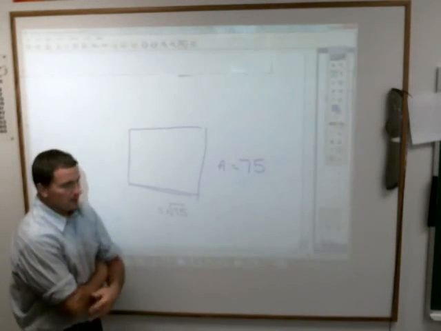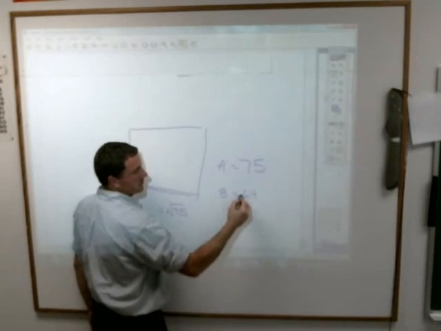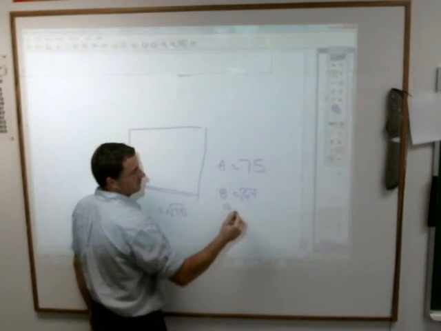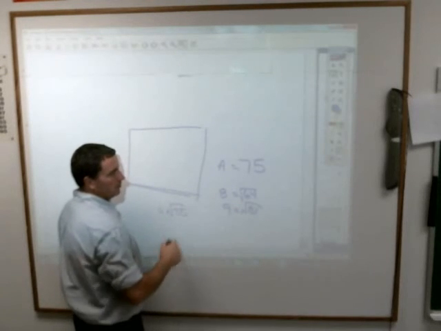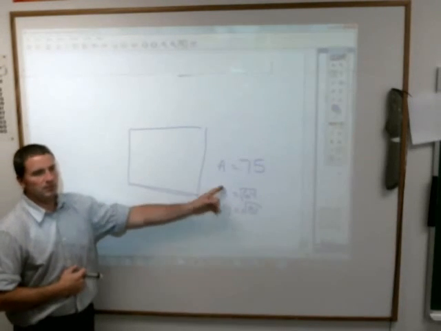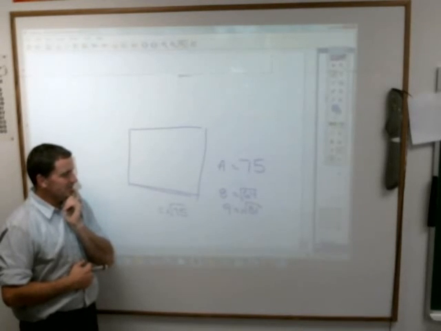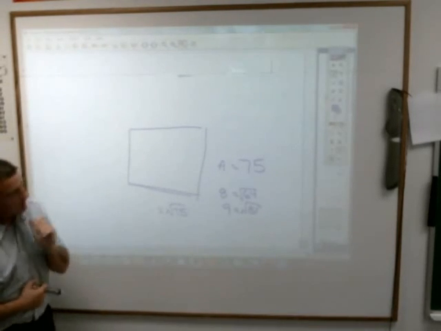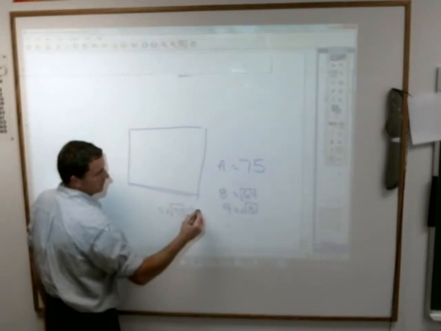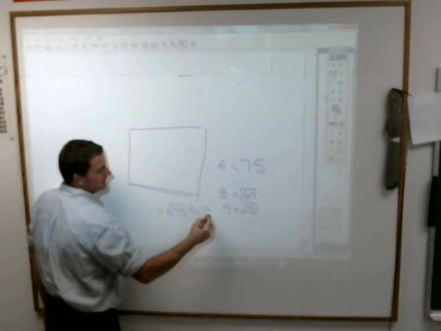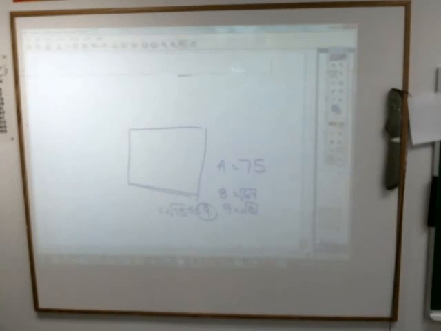Calvin says 8 would be one because 8 times 8 is 64, so the square root of 64 is 8. And he said 9 would be the other one because 9 times 9 is 81, so the square root of 81 is 9. Which one do you suppose it's closest to? It is going to be between 8 and 9. Is it closer to 8 or closer to 9? Oh, it'd be closer to, Evan? 9. Yeah. And in the mathematical world, you could say this is approximately 9. And that would be probably good enough.